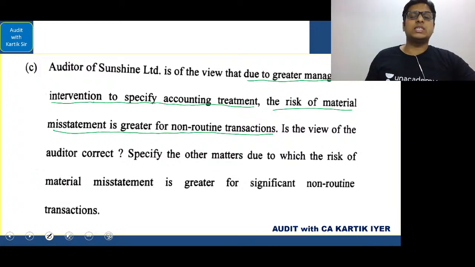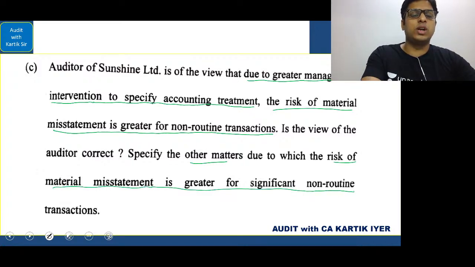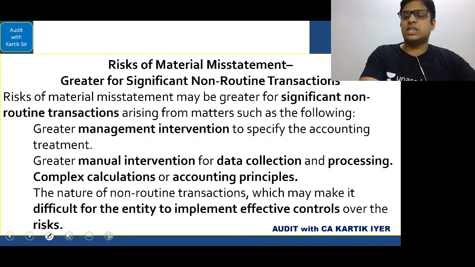Next is: specify the other matters due to which the risk of material misstatement is greater for significant non-routine transactions. I've taken this answer directly from a textbook.